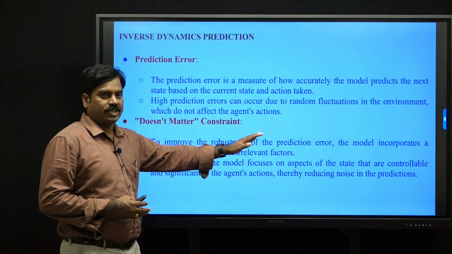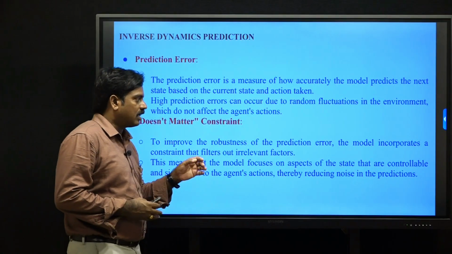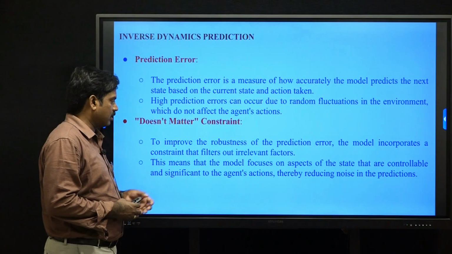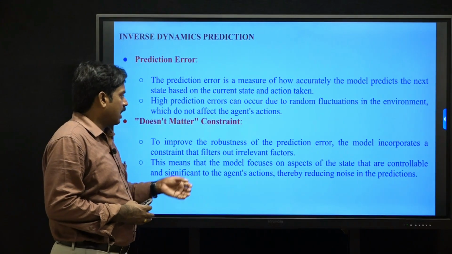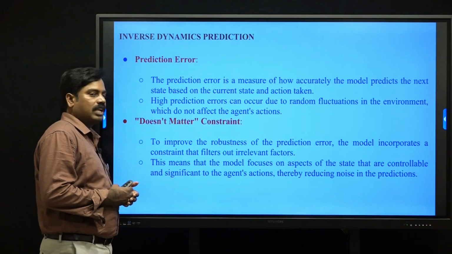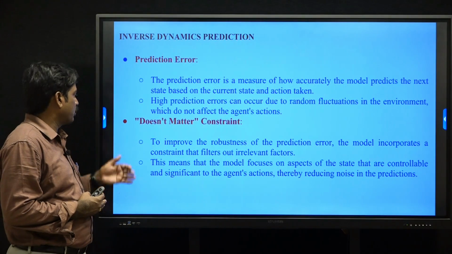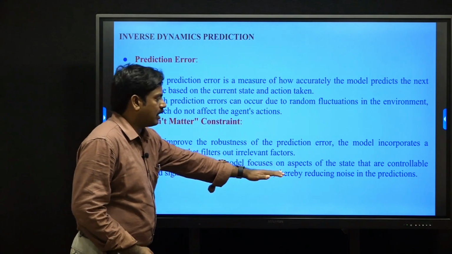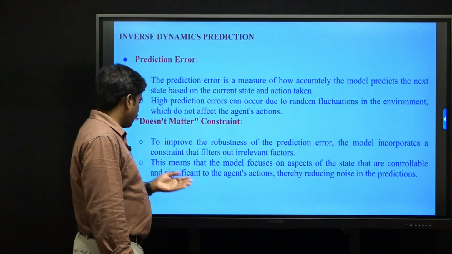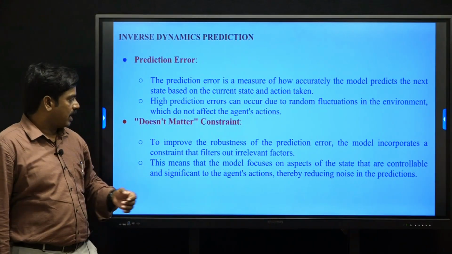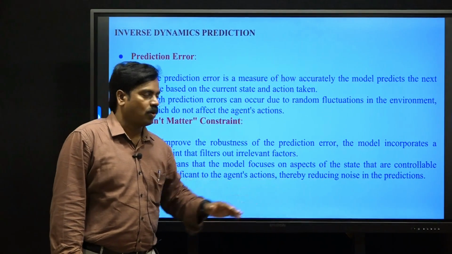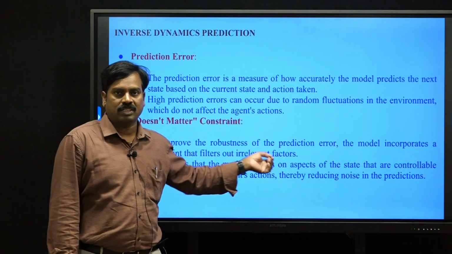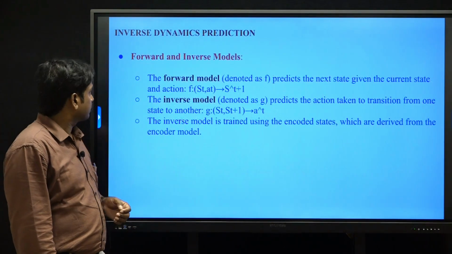To improve the robustness of the prediction error, the model incorporates a constraint that filters out the irrelevant factors. We remove the irrelevant factors from consideration. So that is the does not matter constant. This means that the model focuses on aspects of the state that are controllable and significant to the agent's actions, thereby reducing the noise in the performance. So we do not consider the irrelevant factors in model training.